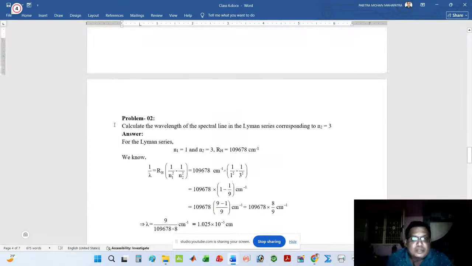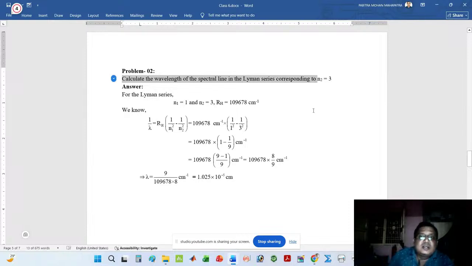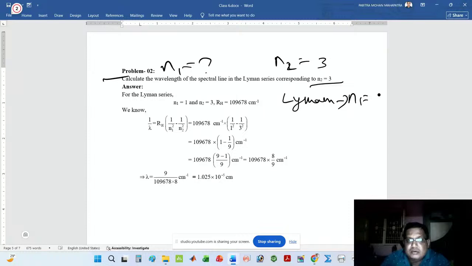Next, move to problem number 2. Calculate the wavelength of the spectral line in the Lyman series corresponding to n2 equal to 3. Your n2 is given, that is 3. But remember, in this question n1 is not given. You already know for Lyman series, the ground state, n1 is equal to 1. For Balmer series, n1 is equal to 2.